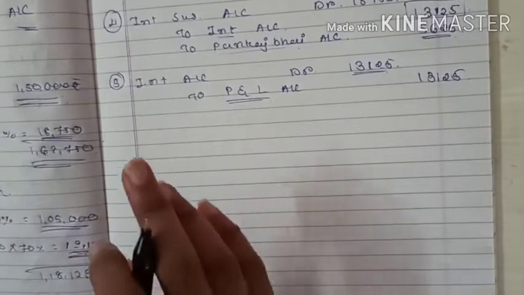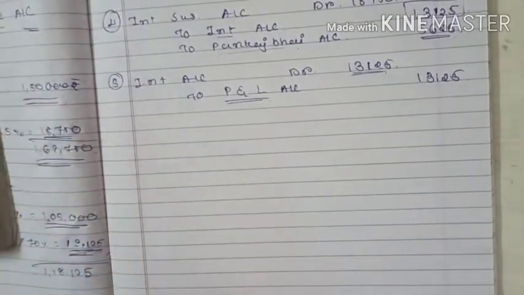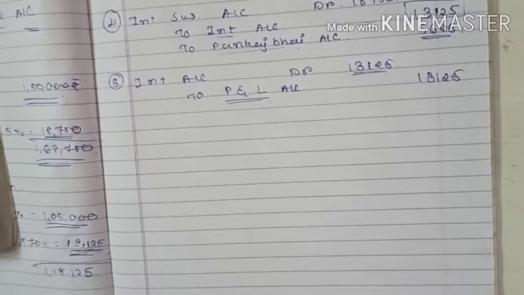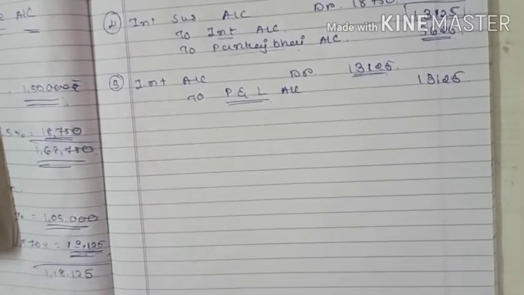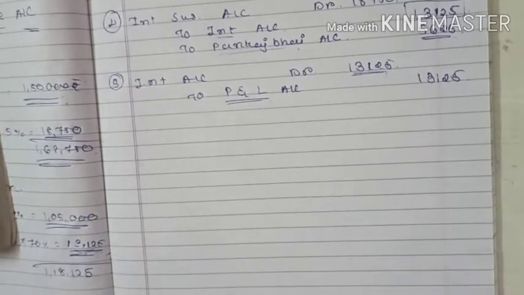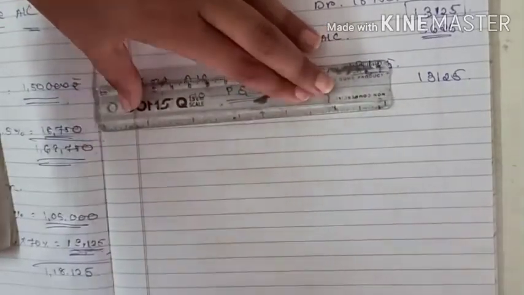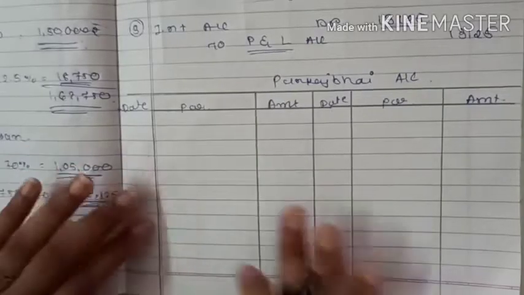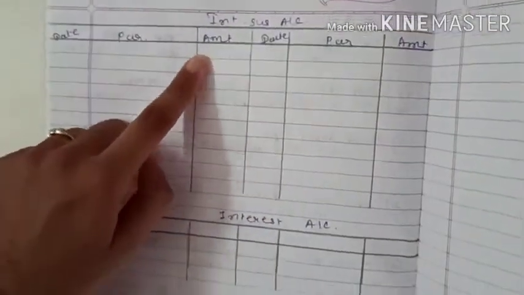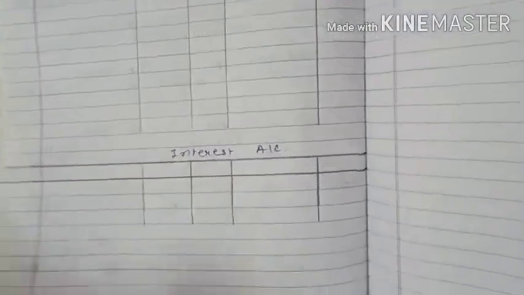On the basis of this 5 entries, we are going to ledger posting the various accounts. We have to make 3 accounts: Pankaj Bhai account, interest suspense account, and interest account. Right? So let's formulate. There is a Pankaj Bhai account, interest suspense account, and interest account.